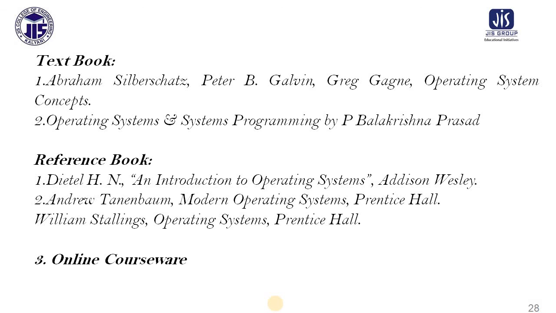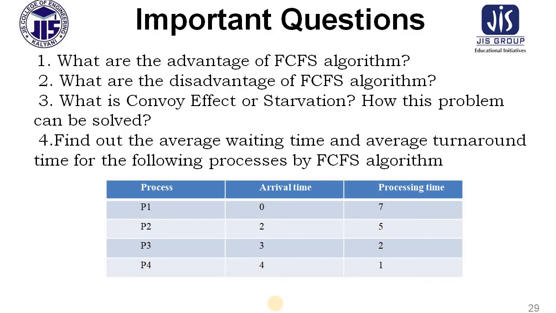So these are the books. This is the Galvin book, or any other operating system books like Balakrishna Prasad, or any other books where the algorithms are explained well, and the online courseware of our college. So these are some important questions. What do you mean by convoy effect or starvation? How can this problem be solved? You have to explain with a small example.